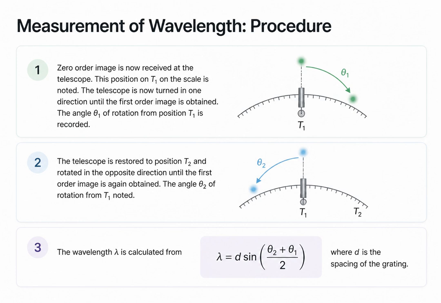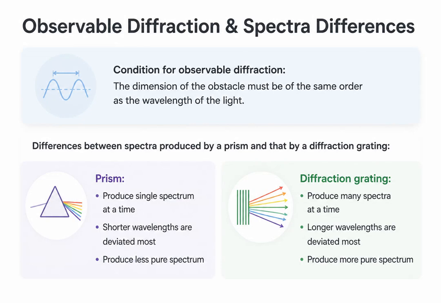Finally, we calculate the wavelength using the average of these two angles in our grating equation. For diffraction to be observable, the size of the obstacle must be roughly the same order of magnitude as the light's wavelength. When comparing spectra, a prism produces a single, less pure spectrum where shorter wavelengths deviate the most. A diffraction grating produces multiple, highly pure spectra, and it deviates longer wavelengths the most.